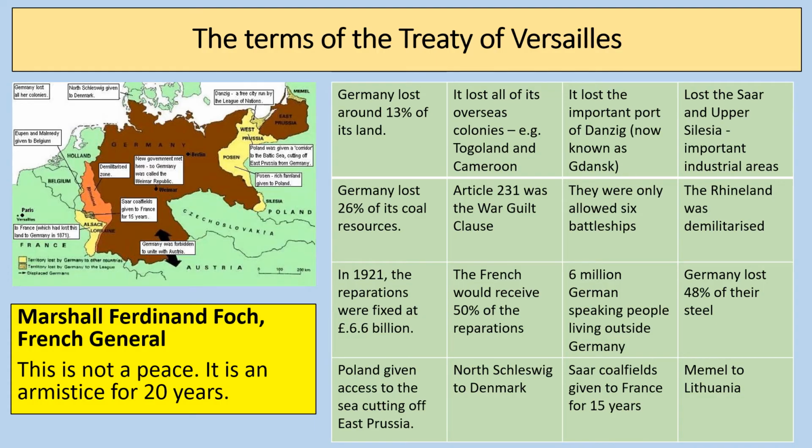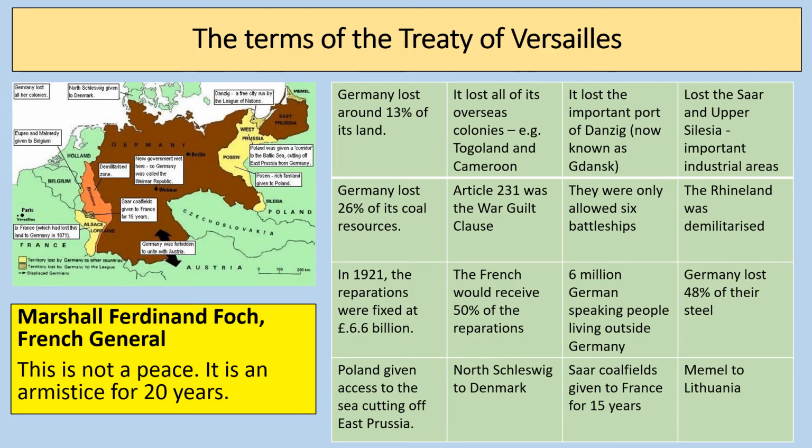So some nice statistics for you to remember. Germany lost around 13% of its land. It lost all of its overseas colonies. So it had a fair few colonies, for example, in Africa. It lost Togoland and Cameroon. It lost the important port of Danzig, which is now known as Gdansk, which you can see there on the map, just to the west of East Prussia. They lost the Saar and Upper Silesia, which were very important industrial areas. Lots of coal, for example, in the Saarland, the Saar coal fields. So they lost about 26% of their coal resources.